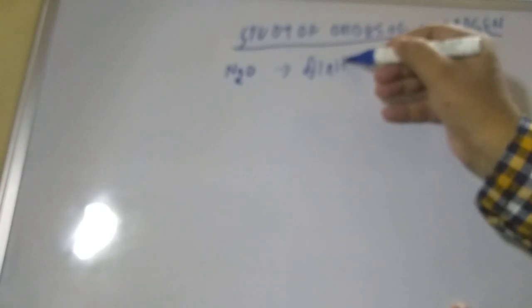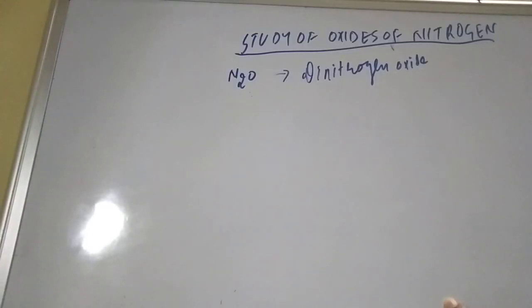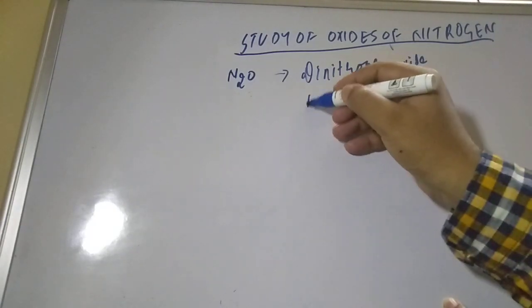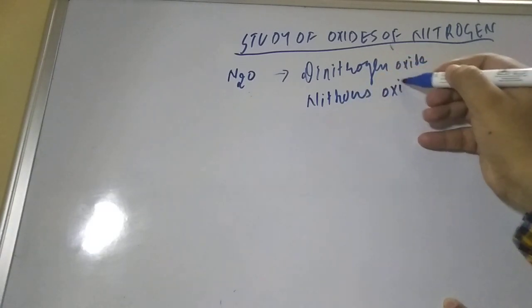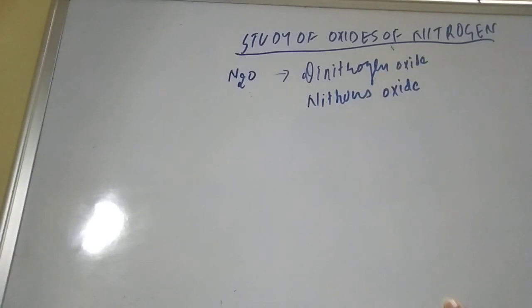So N2O is also known as dinitrogen oxide. Since two nitrogens are there, the name of this N2O is dinitrogen oxide. It also has one more name: nitrous oxide. Okay, this is also named nitrous oxide. Now you can ask why its name is nitrous oxide.